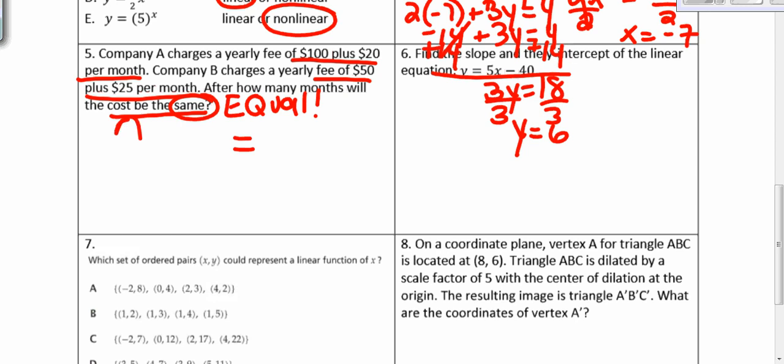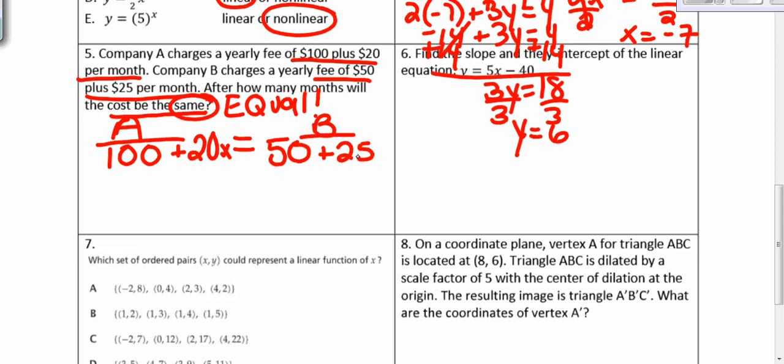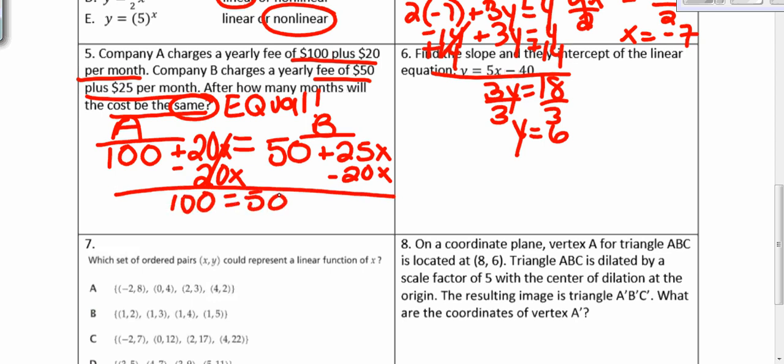So we have A and B. So company A, we know a yearly fee is just a one-time fee plus $20 per month. So that's 100 plus 20x. That equals company B, which has its yearly fee of 50 plus 25x. We want to get the variables together. So we bring the smaller to the larger, and we need to use inverse operations. So minus 20x, minus 20x. You bring down 100 equals 50 plus 5x.